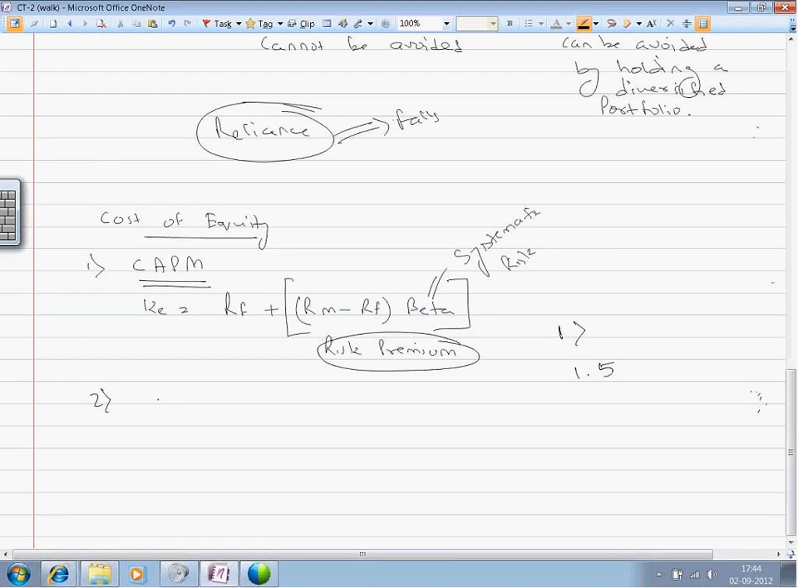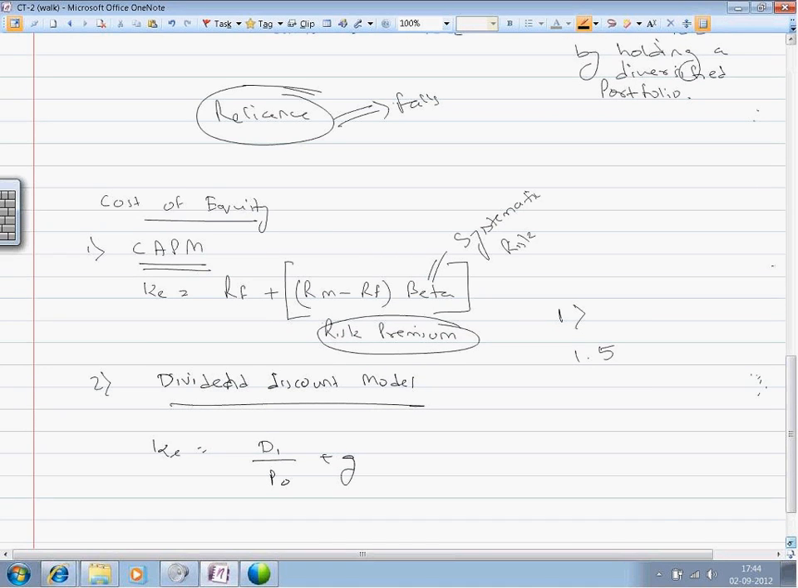Another way in which we can compute cost of equity is the discounted cash flow or dividend discount model. Cost of equity is equal to D1 by P0 plus g. Let us discuss what is D1 and what is P0.